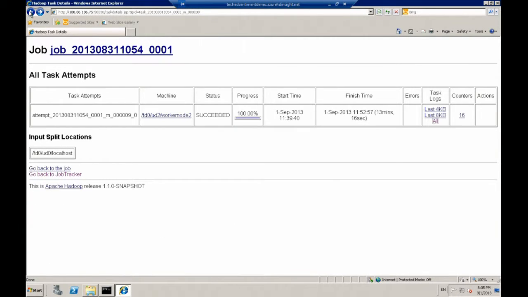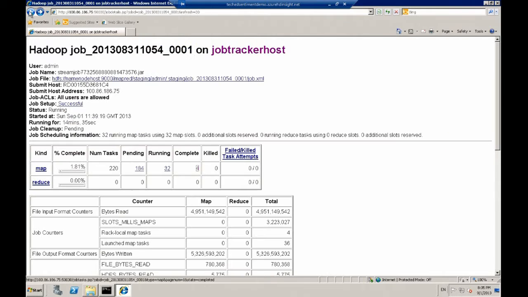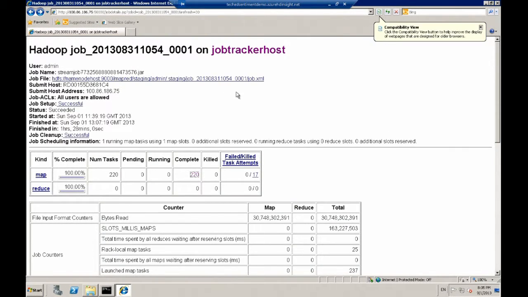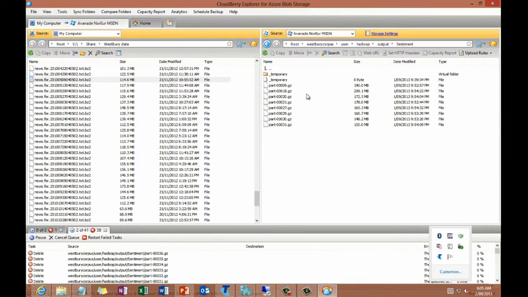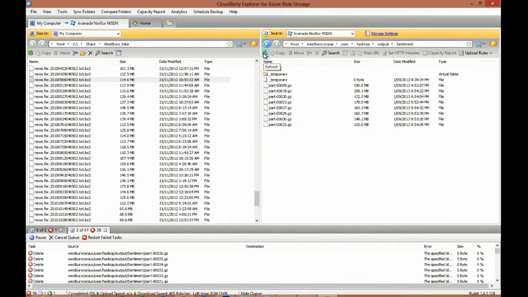And then we're just going to quickly spin back in the job tracker and just see what the state of our job is. So I'll just refresh this page. Now you can see that we've got all 220 jobs are complete, and we've also got 17 failed or killed attempts. This is quite normal within a distributed system. It's not unusual for things to just go, I can't talk to me, it's taking too long to run, the node's lost communication, so that's fine.